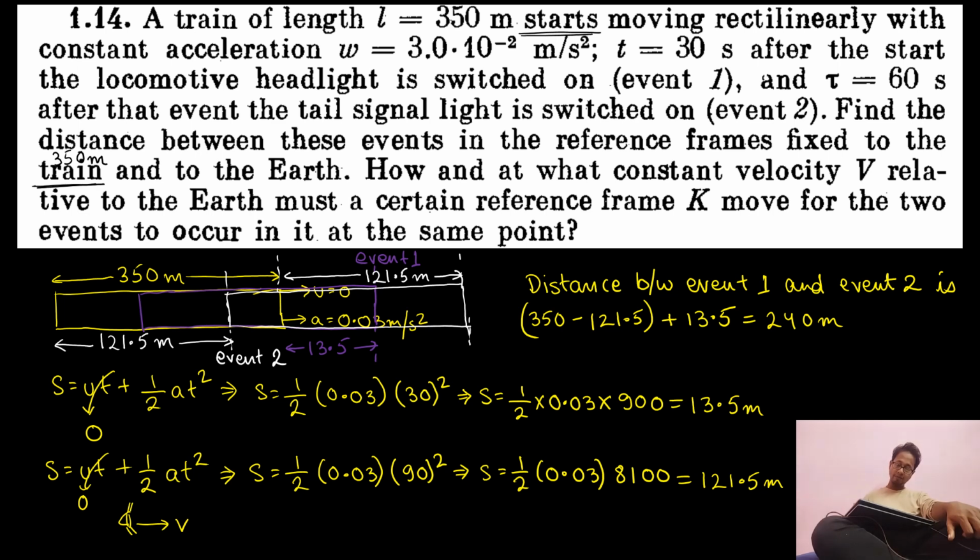So the velocity must be equal to distance divided by time, which is 240 meters divided by 60 seconds, equal to 4 meters per second. Okay, so the frame must travel at exactly 4 meters per second so that event 1 and event 2 occur at the same place.